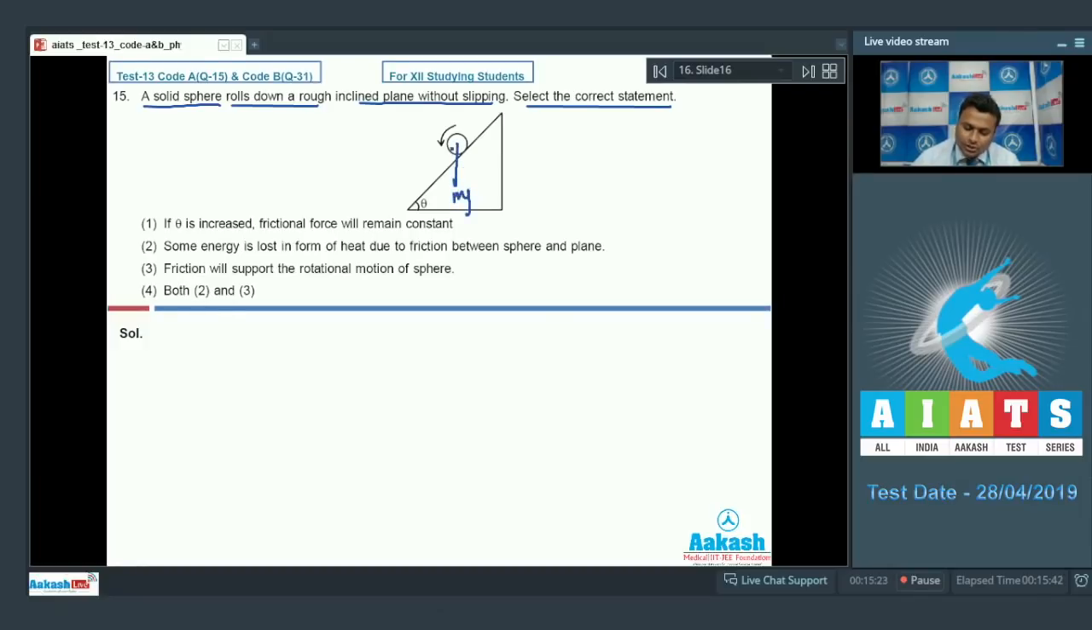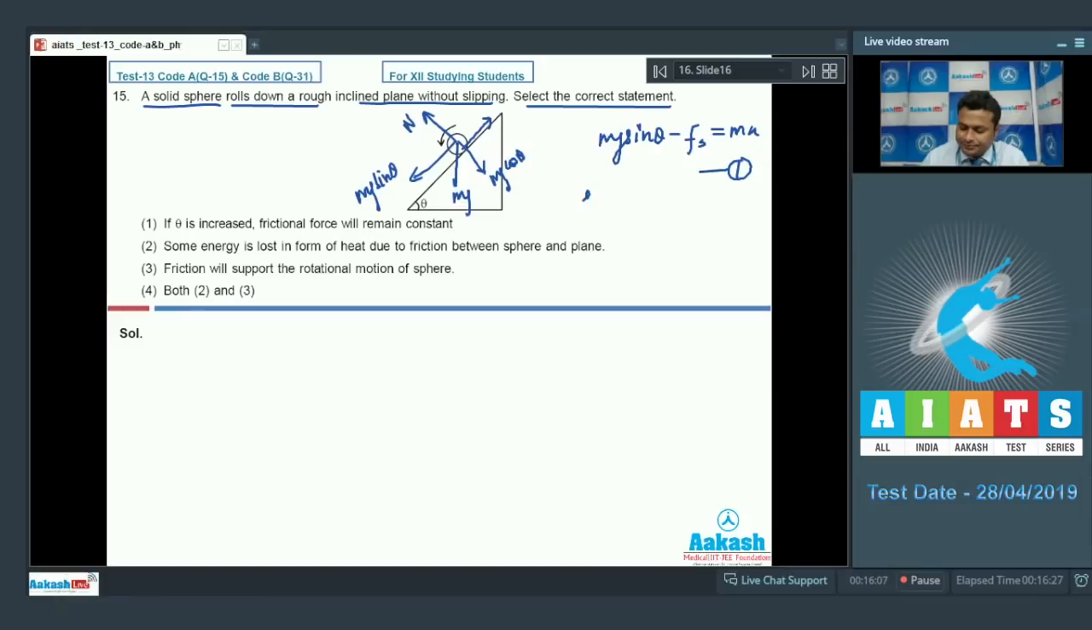downward. Components: mg sin theta this way, mg cos theta this way, and both are acting at the center. Normal reaction this way. Friction will act somewhere here, and this friction is responsible for rolling. So according to the translational equation, net force equals mass into acceleration. Net force down the plane is mg sin theta minus friction Fs equals ma. Suppose this is our equation number 1.